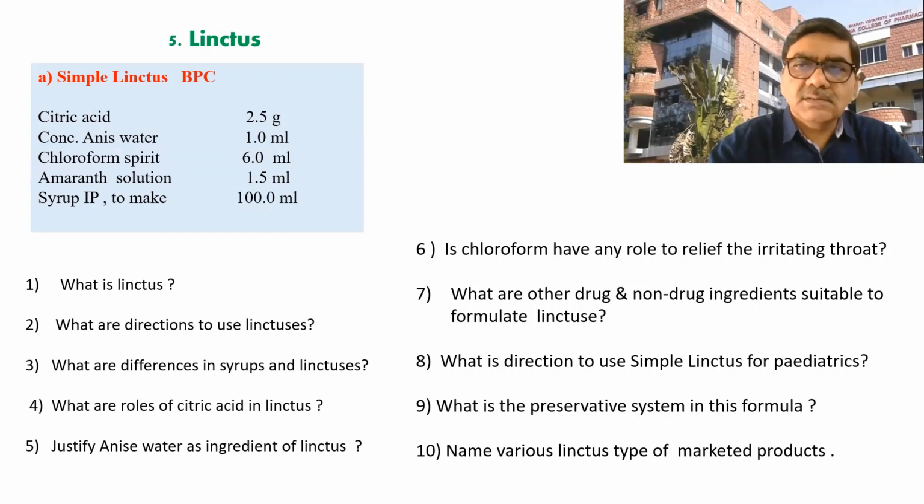So which are the derived additives? Instead of chloroform, we are using chloroform spirit. Likewise, here also it is the anise water. It is the aromatic water in the form of concentrated. It is the concentrated anise water, which is one of the aromatic waters, and it is used here.